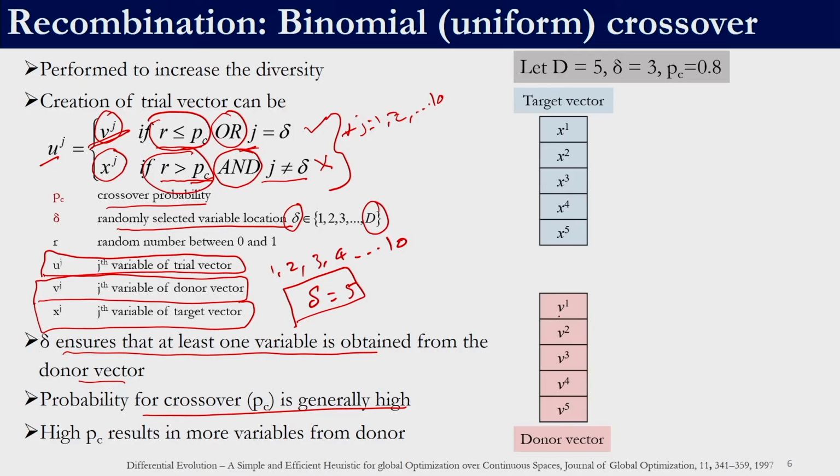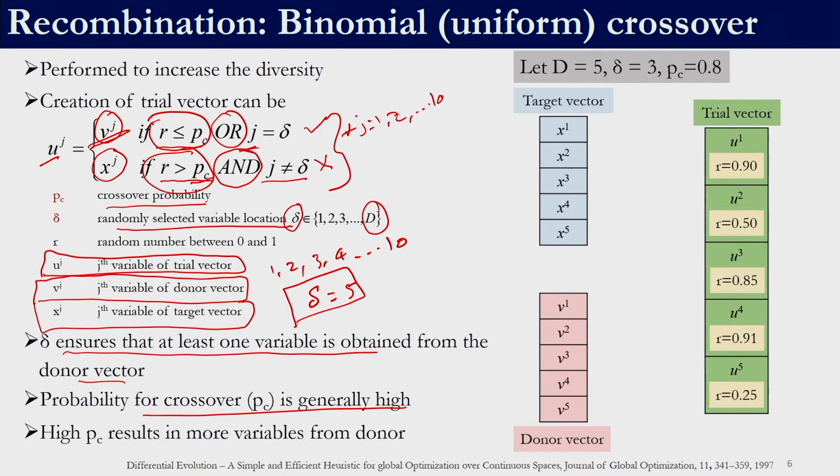whereas our donor vector is given by v1, v2, v3, v4 and v5. So, now the question is how do we generate our trial vector. Since there are 5 variables, we need to generate 5 random numbers. For the first variable, the random number is 0.9, second variable it is 0.5, third variable it is 0.85, fourth variable it is 0.91 and fifth variable it is 0.25. So, we have generated 5 random numbers corresponding to 5 decision variables. The delta value was randomly chosen between 1 and the number of decision variables. In this case it is 3.